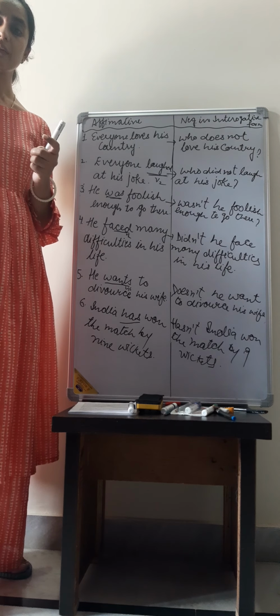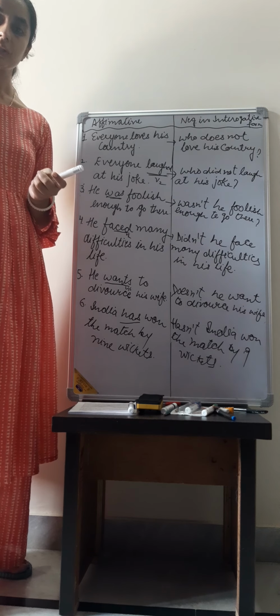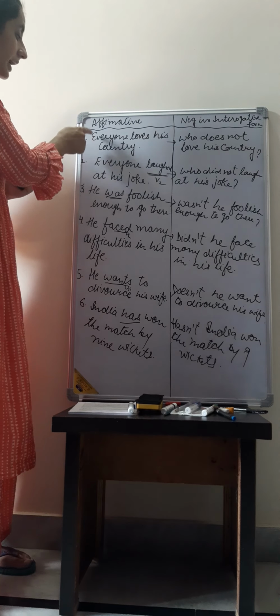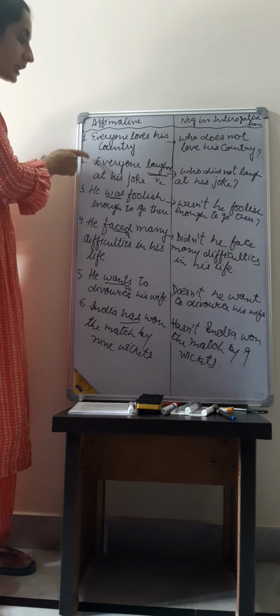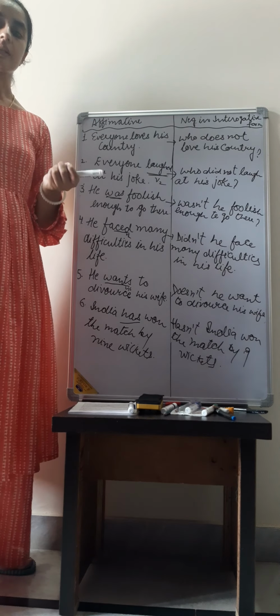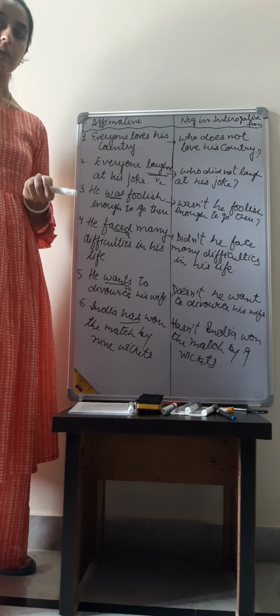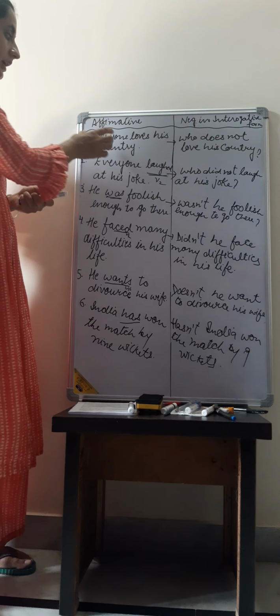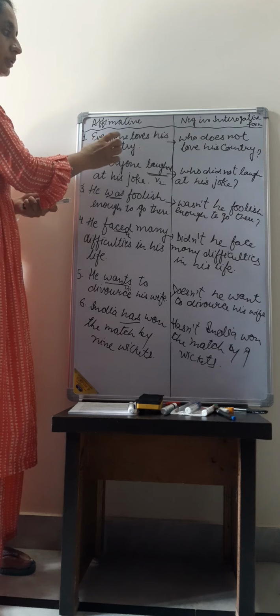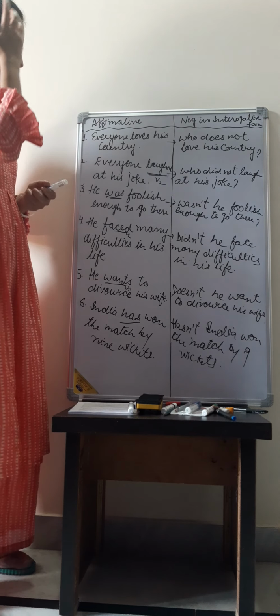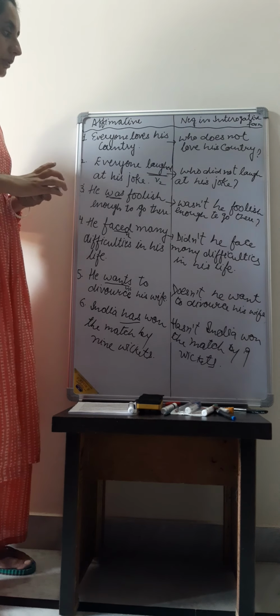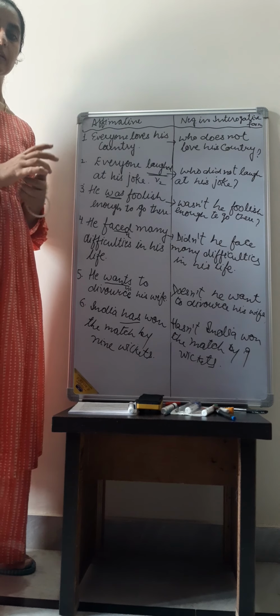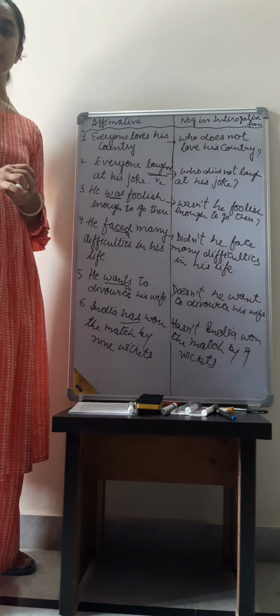If will is given, start with will not. If everyone is given in the front, then start with who does not, who did not. If everyone is there, we convert it into who does not. I hope this is clear to you. Please practice these sentences and learn the concept. Thank you.